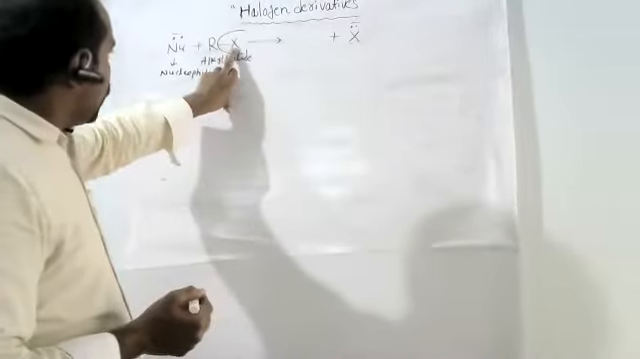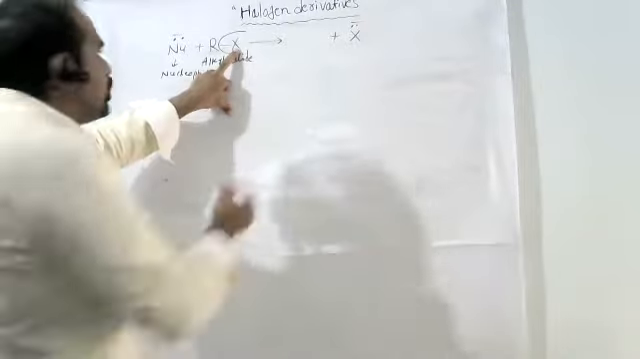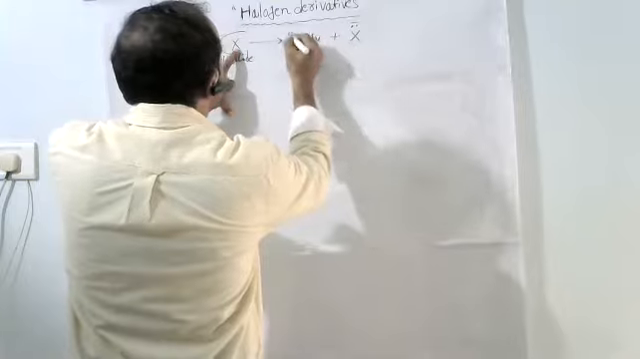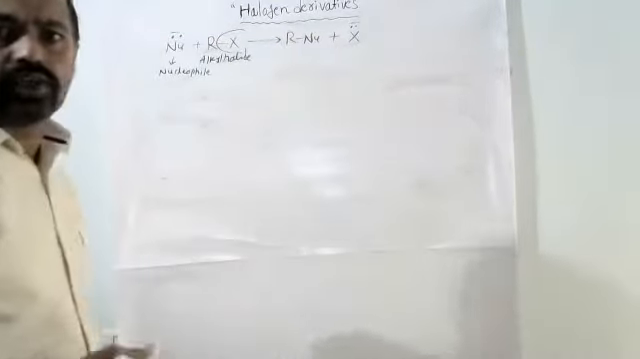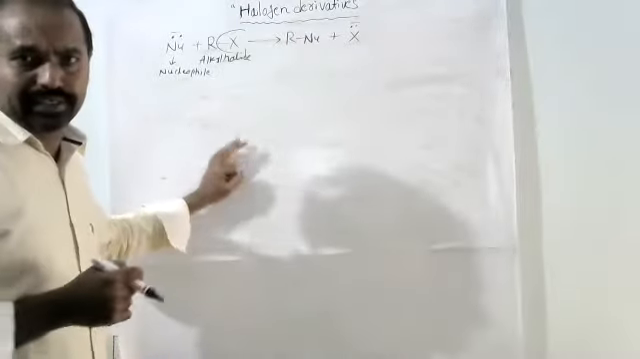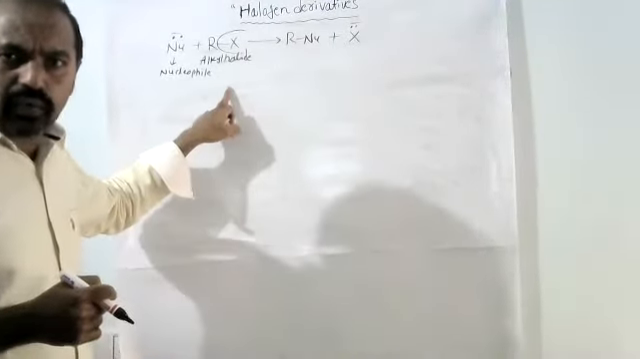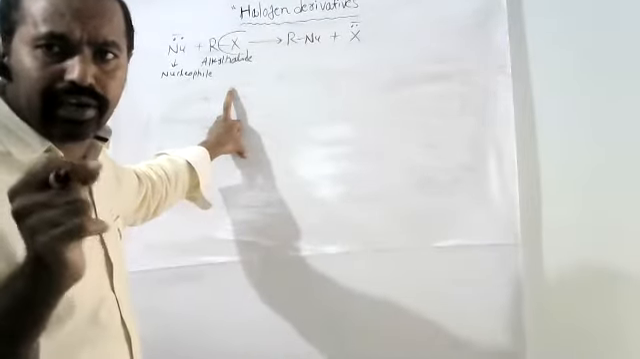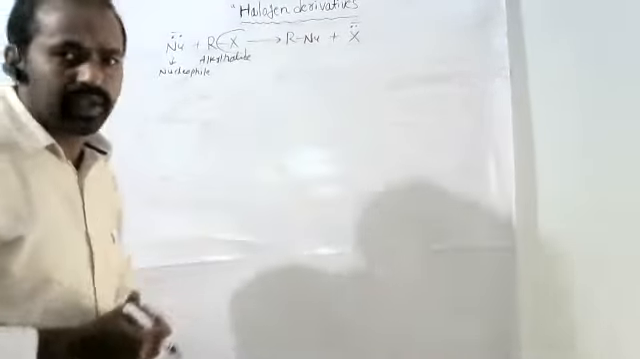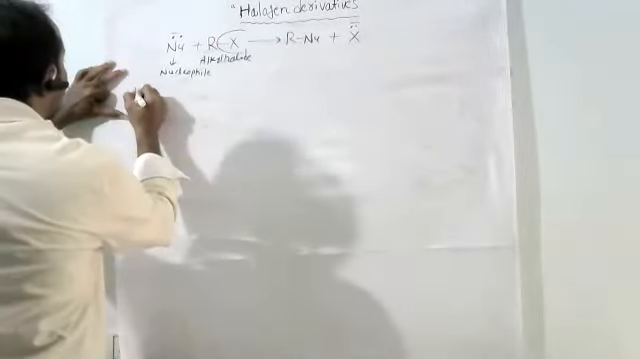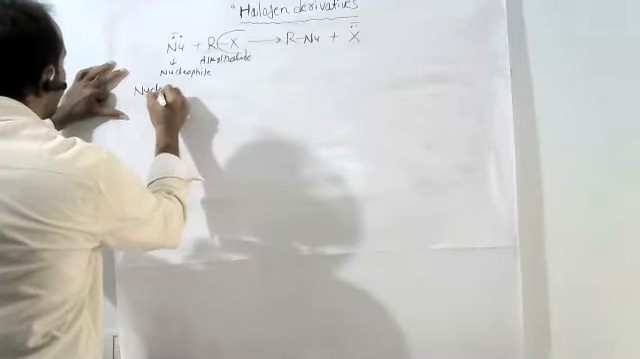After that, in the place of halogen, a nucleophile or Nu is substituted. So this is called a nucleophilic substitution reaction. The above equation is an example of a nucleophilic substitution reaction.